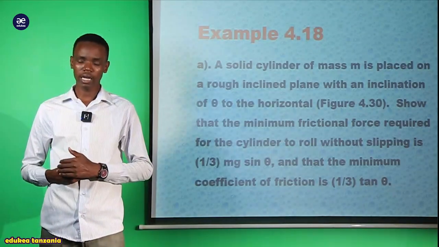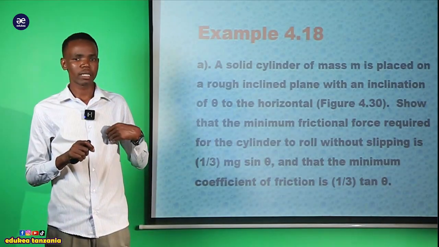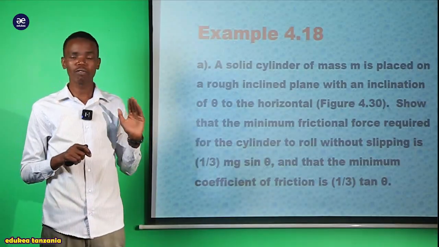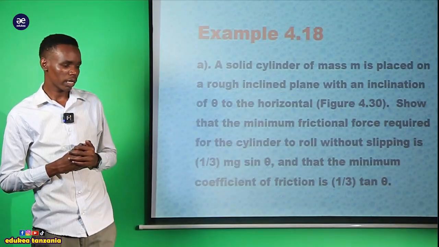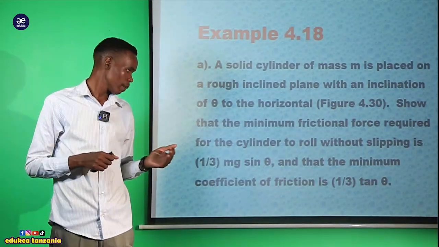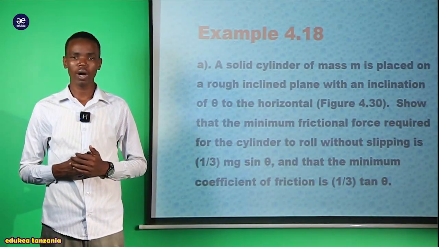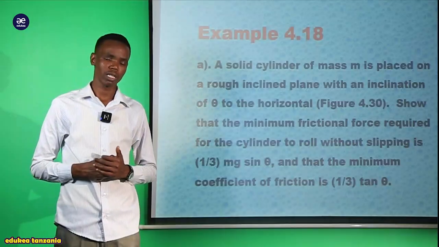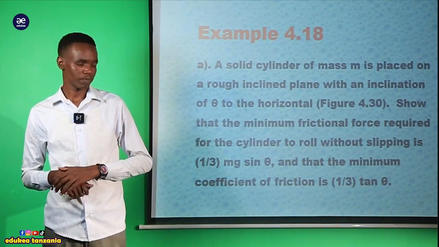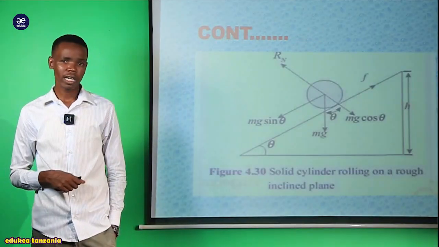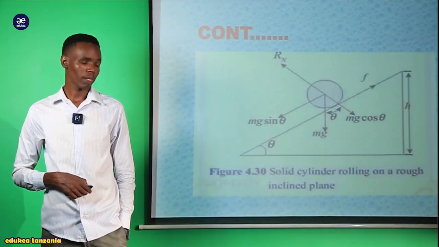Our question needs us to show that the minimum frictional force must be equal to 1 over 3 mg cosine theta, and also that the coefficient of friction is equal to 1 over 3, then times the tan theta. This is regardless of our question here. So our figure, that is what we are trying to see in our statement for our example, is this one.